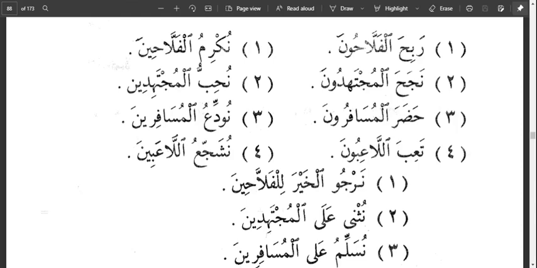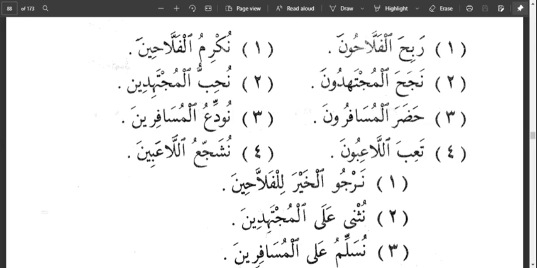Nukrimul fallahin. We honor the farmers. We honor the farmer from akroma yukrimu. This is a mudorian. So nukrimul fallahin, we honor the farmers. So the ya is indicating that the fallahin are in nasbu state, because in this context they are muf'ul bihi, the entity that the action is being performed upon. So the ya is indicating here that it is in nasbu state.